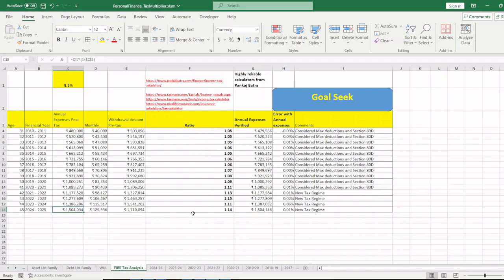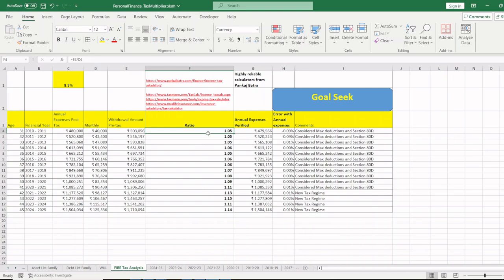Okay, ratio is 1.14. That means whatever you want, 15 lakh rupees you want, multiply it with 1.14, and that is the amount that you have to withdraw from your fixed deposit. You pay taxes and you get in hand 15 lakh rupees. I hope I'm clear. Right? So you withdraw 17 lakh rupees this year from your FDs and you get in hand 15 lakh rupees. So 15 times 1.14 is 17 lakh.